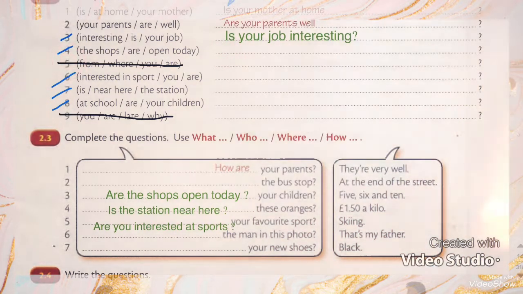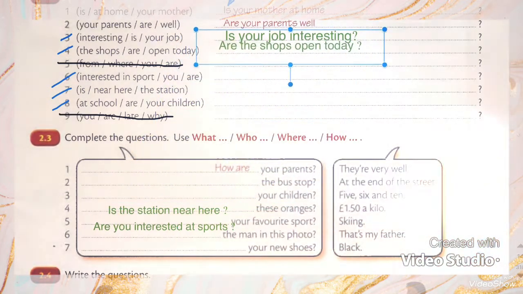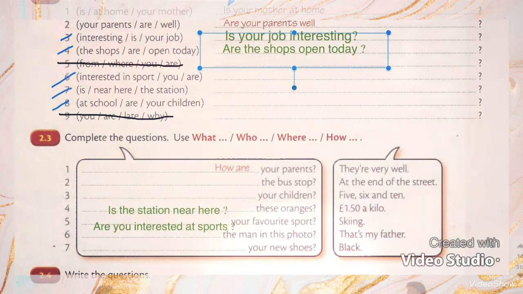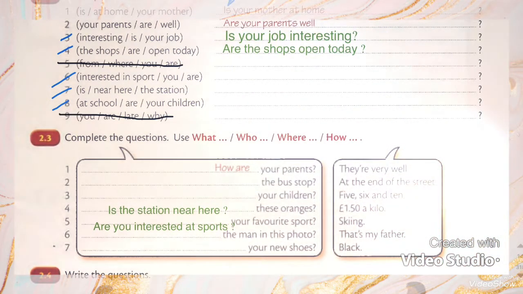Number 4, the shops are open today. I want to ask you if the shops are open or not. So I will begin my question with the verb are. Excellent. So it will be, are the shops open today?